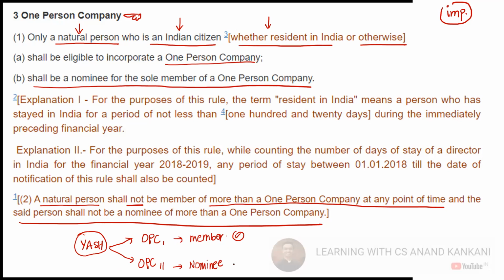So he will be nominee till the time the original member of this OPC2 is not disqualified or has not died. So let's say the member of this OPC2 is now disqualified to enter into contract. Now in this case, Yash will automatically become the member of that company. Now Yash will have to take a decision whether he wants to remain the member in this OPC1 or he wants to now join OPC2 as a member of the company, because at one point of time he can be a member only in one OPC.